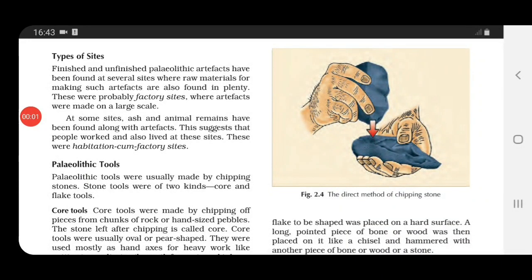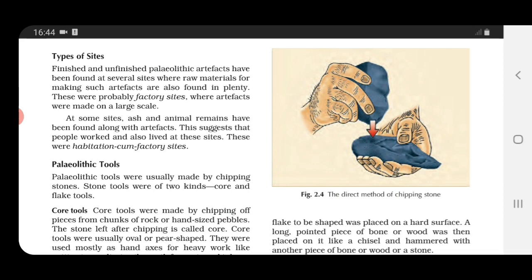Now talking about types of sites, children. Finished and unfinished Paleolithic artifacts have been found at several sites where raw materials for making such artifacts are also found in plenty. These were probably factory sites where artifacts were made on a large scale.